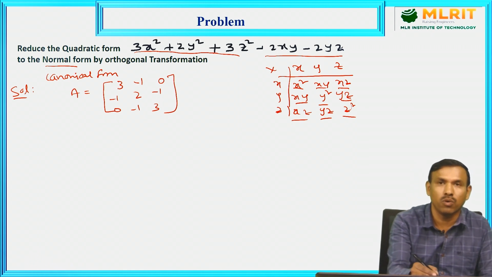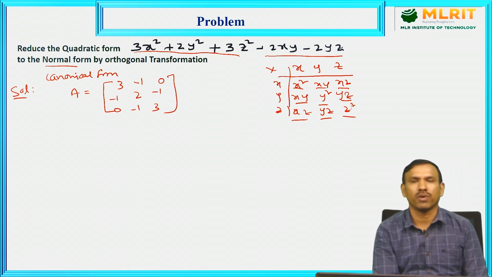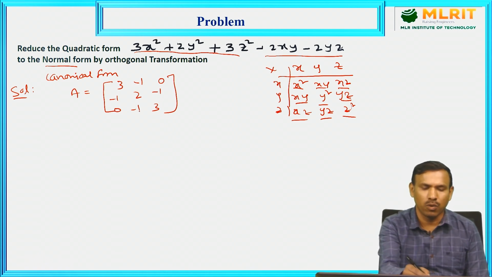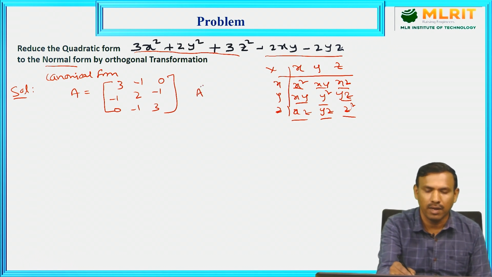First row: 3, minus 1, 0, and first column: 3, minus 1, 0. First row is equal to first column. Second row: minus 1, 2, minus 1, and second column: minus 1, 2, minus 1. Third column: 0, minus 1, 3. Third row: 0, minus 1, 3. So very clearly, A transpose is equal to A. Then it is symmetric.